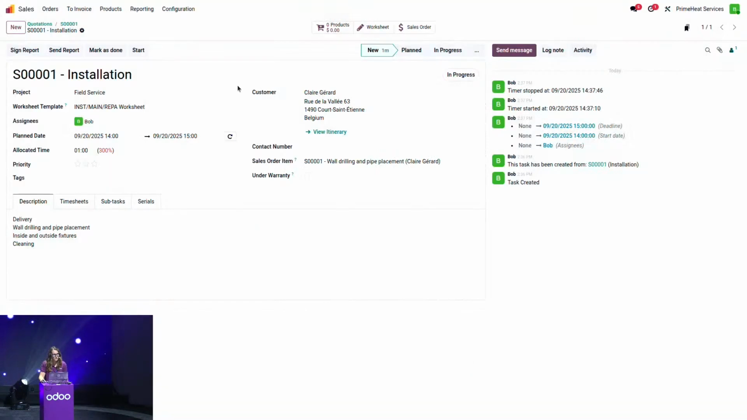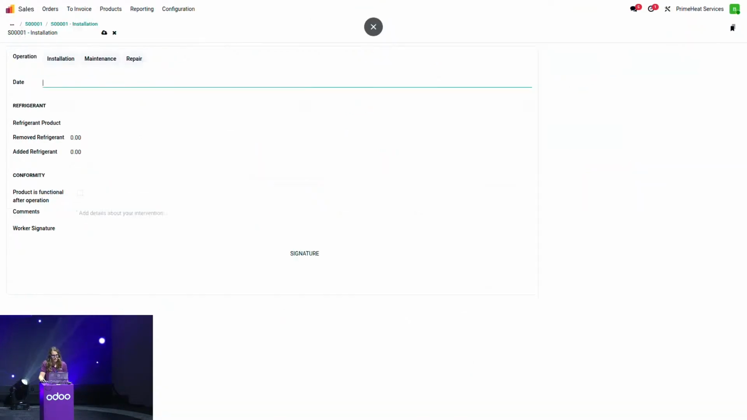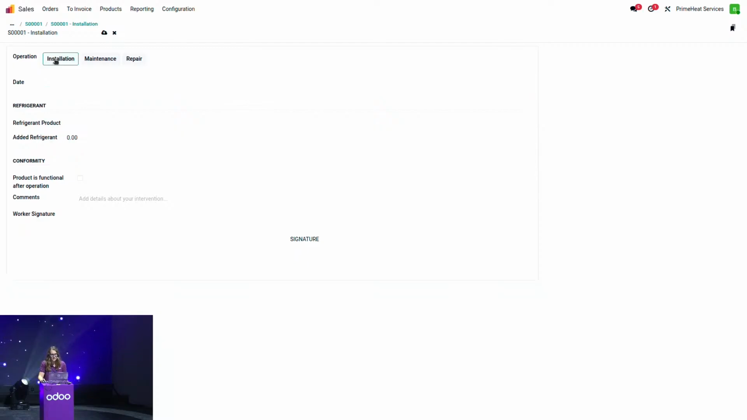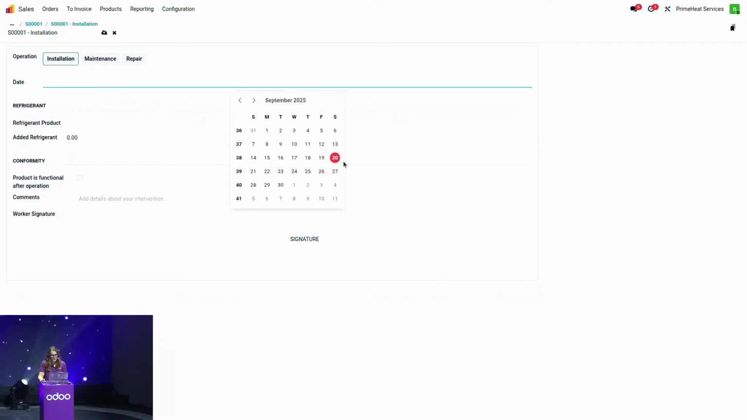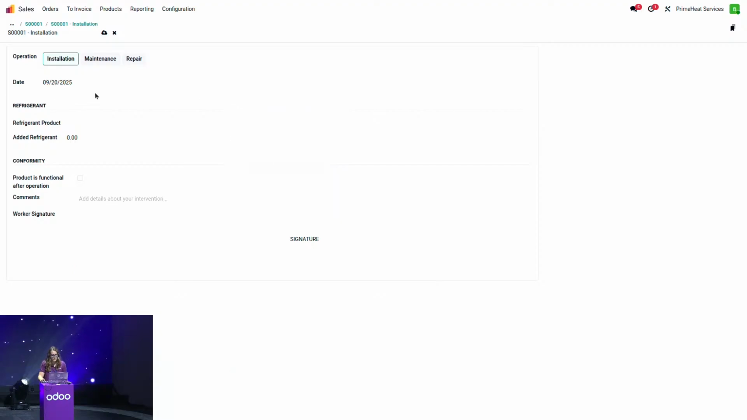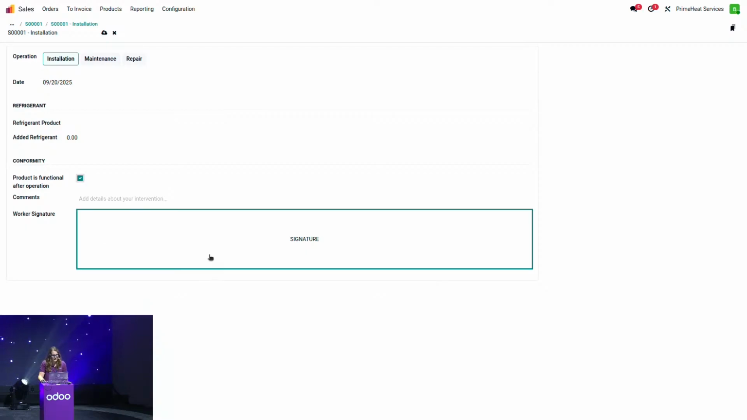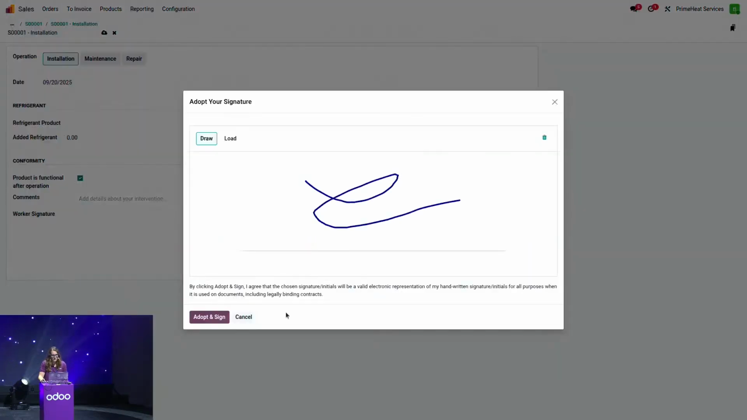Then what we can do is fill in a worksheet. So I'm going to click on my worksheet button. From here, we see as well that we have already a pre-configured worksheet specifically for the HVAC industry. So I can choose the type of operation that it is. So here, in my case, it was an installation. I can specify the date, the refrigerant product. I will come back to it. And I have a conformity section where I can attest that the product is functional, add some comments, and add my signature.